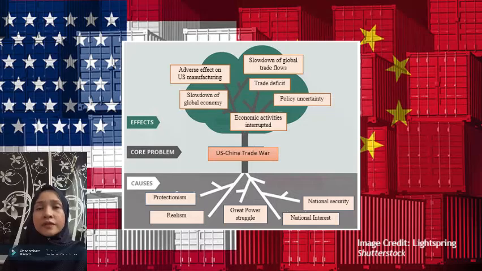The causes of this trade war are protectionism, realism, great power struggle, national interest, and national security. From these causes, it leads to the main problem, which is the US-China trade war. Then there are several effects that came from the war: an adverse effect on US manufacturing, slowdown of the global economy, interrupted economic activities, policy uncertainty, trade deficit, and slowdown of global trade flows. So we can see that this trade war not only affects the two countries but also the world.